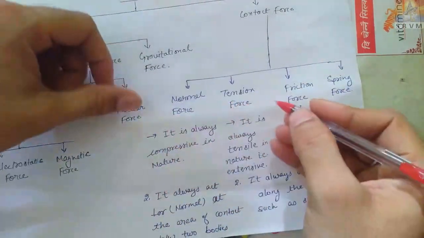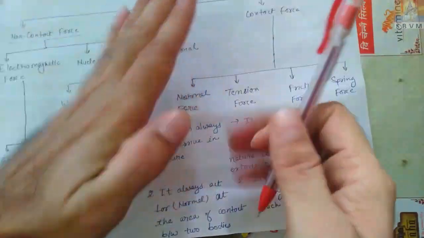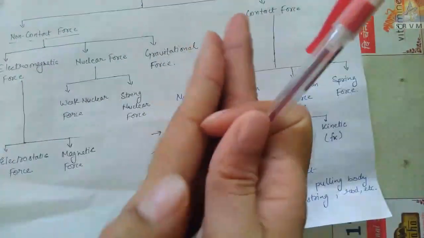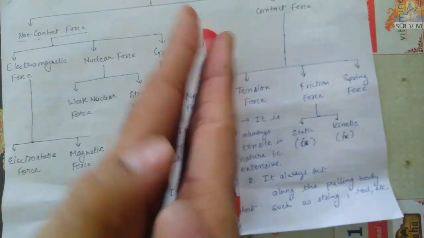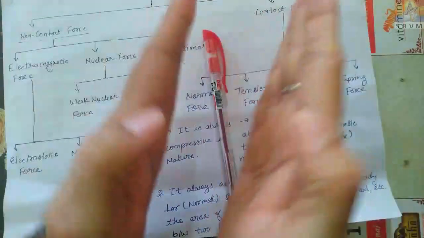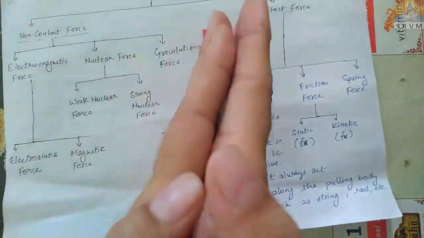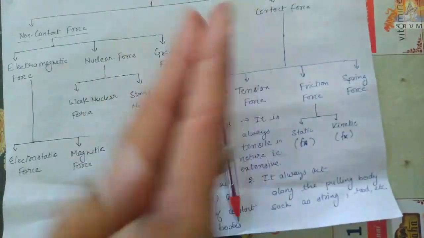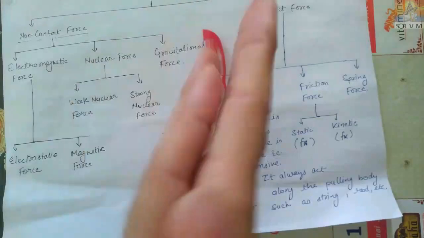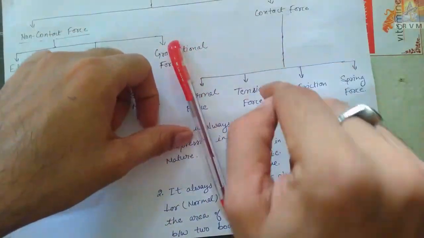Okay, friction force means gharshan, whenever there is rubbing of two surfaces. So see, contact is necessary here for friction force. We cannot produce friction like this, see, no friction like this here. But friction like this, the sound you can hear, the heat you can feel. So for all these forces, contact is necessary.